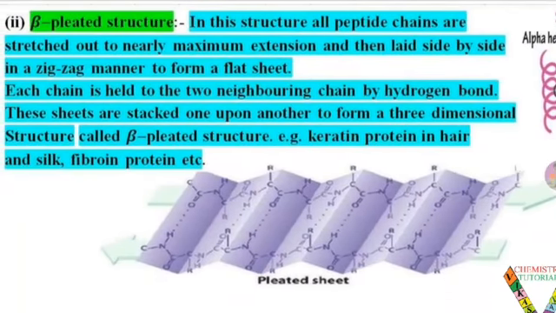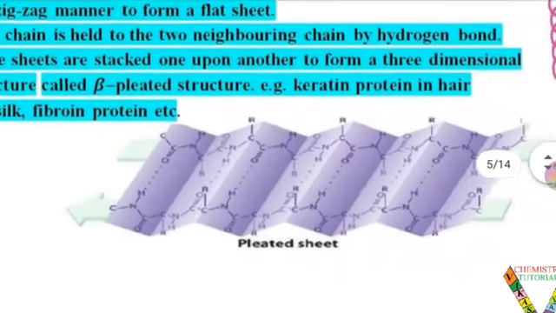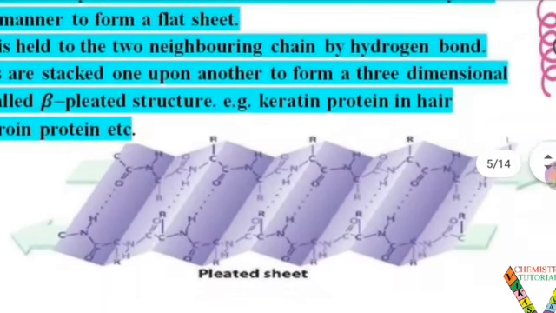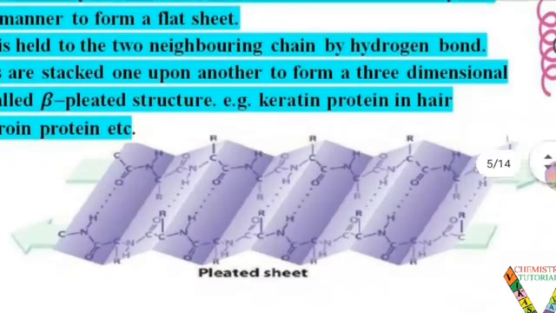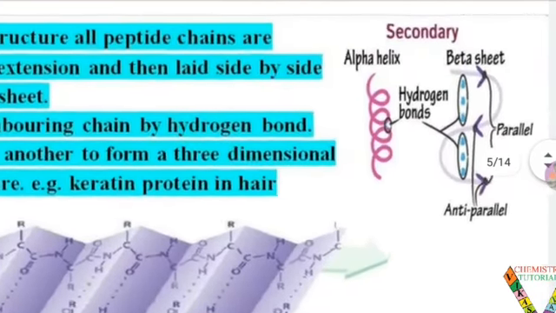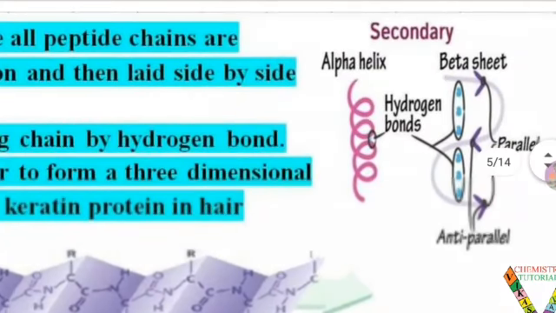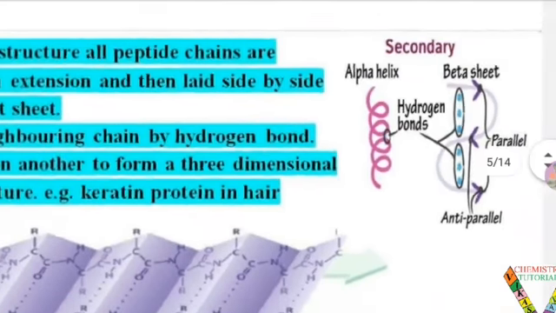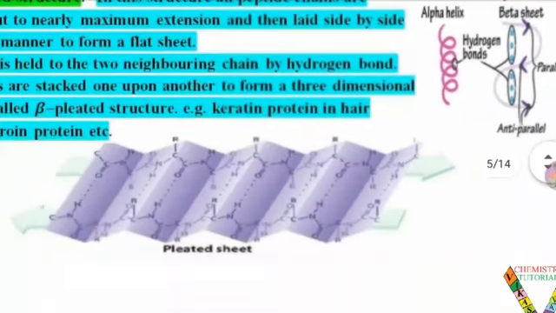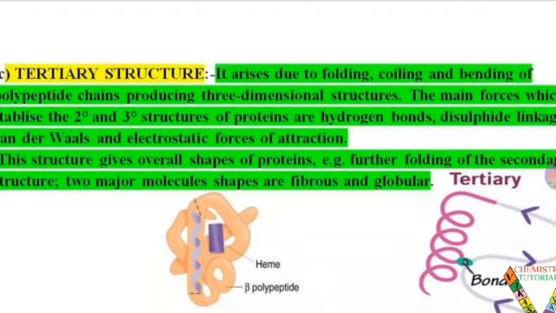Examples: keratin is a protein found in hair, and fibroin. These are examples of this. In a beta pleated structure, all the amino acids are joined and they make a flat sheet, so they are considered as a beta pleated sheet. Alpha helix is joined by hydrogen bonds, and the beta pleated sheet is shown here, the parallel and anti-parallel, considered as it.